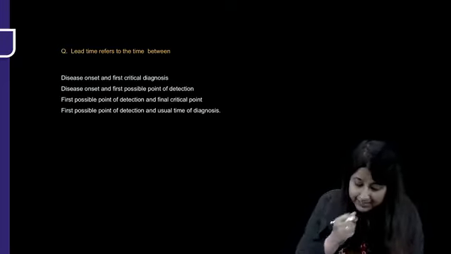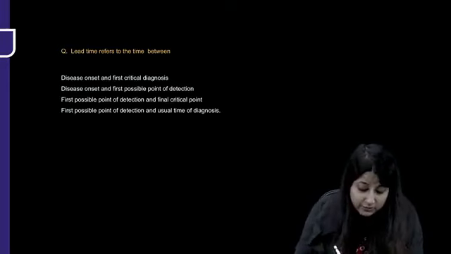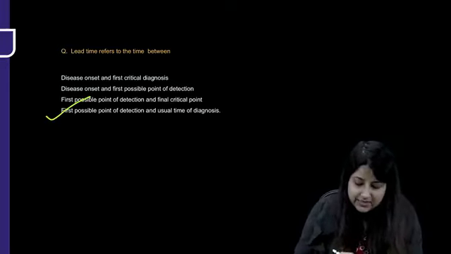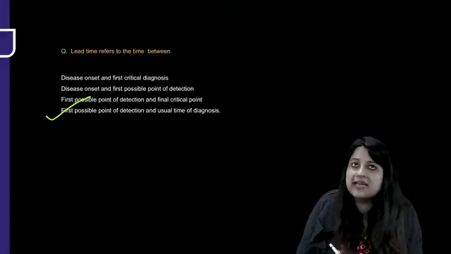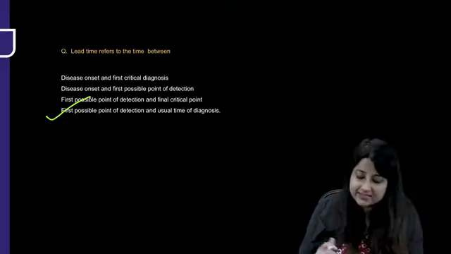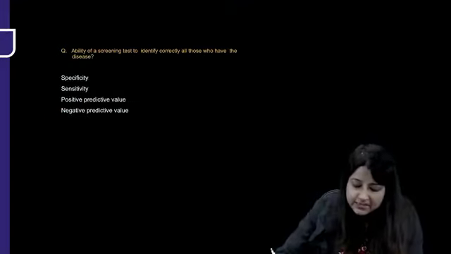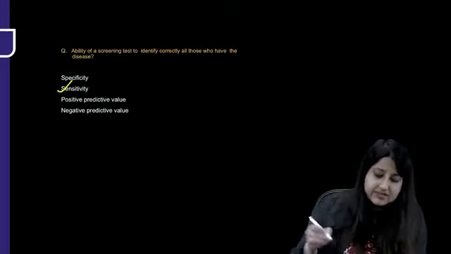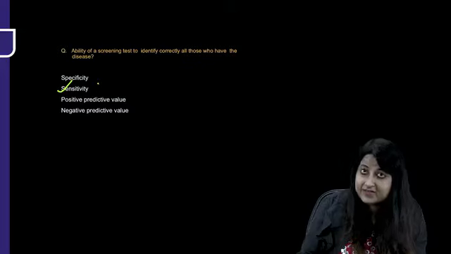Lead time refers to the time between first possible point of detection and usual time. First possible means no signs and symptoms. Usual time means signs and symptoms are present. Ability of a screening test to identify correctly all those who have the disease: sensitivity. Those who do not have the disease: specificity.